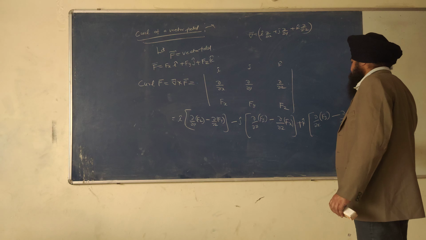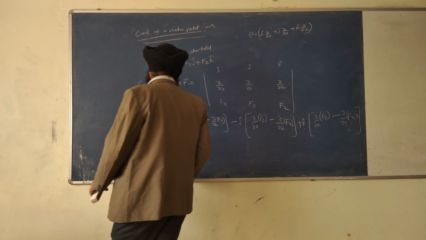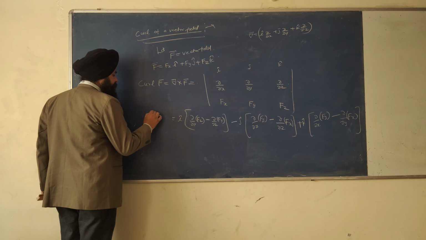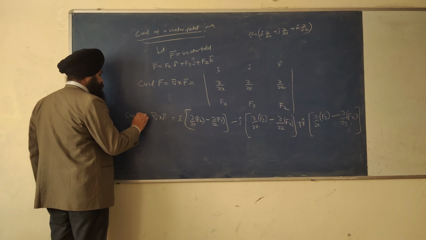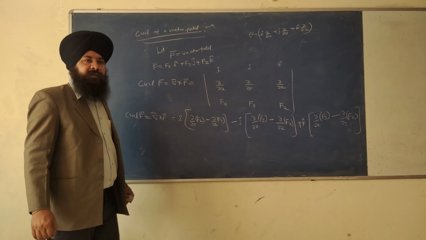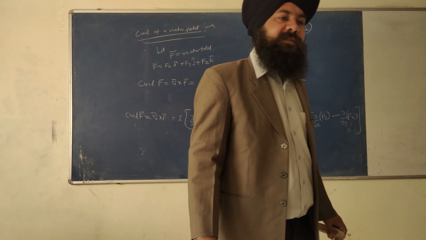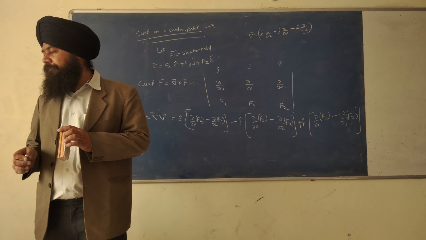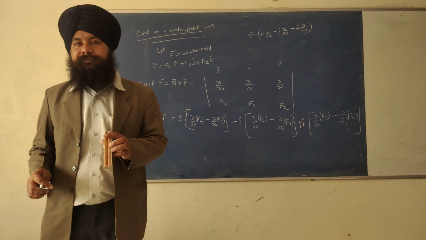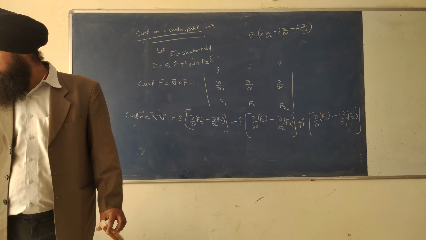This is the answer, del cross F, or this is called the curl F.